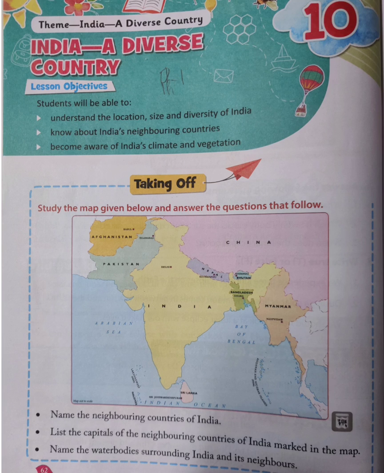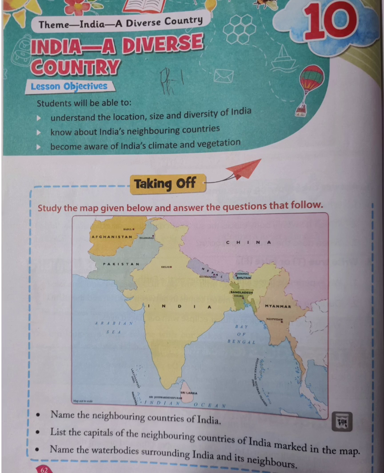India, a diverse country. Taking off. Study the map given below and answer the questions that follow. Just have a look at the map. You can see India and its neighboring countries: Sri Lanka, Pakistan, Afghanistan, Nepal, China, Bhutan, Bangladesh and Myanmar. Name the neighboring countries of India. List the capitals of the neighboring countries of India marked in the map. Name the water bodies surrounding India and its neighbors.